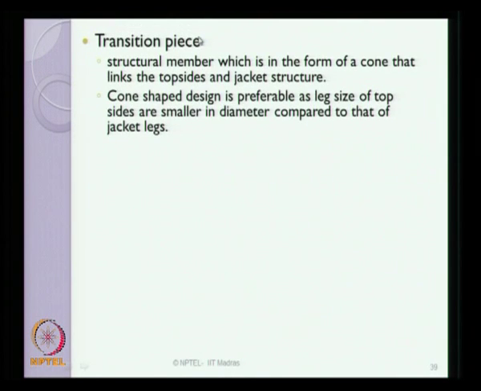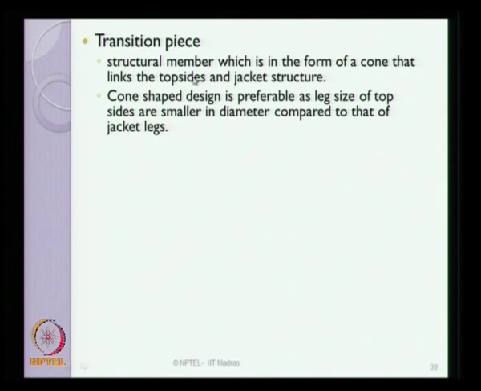The transition piece is one of the important segments. It is a structural member in the form of a cone which connects the top side to the jacket structure. The jacket structure is nothing but the legs, and the top side is nothing but the details of the machineries that you saw in the last slide.